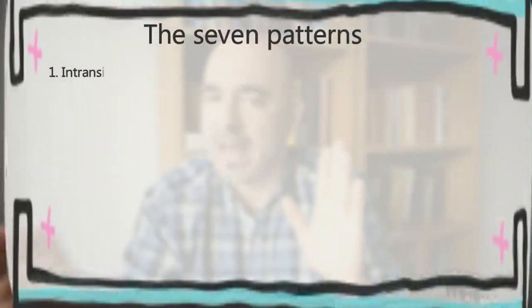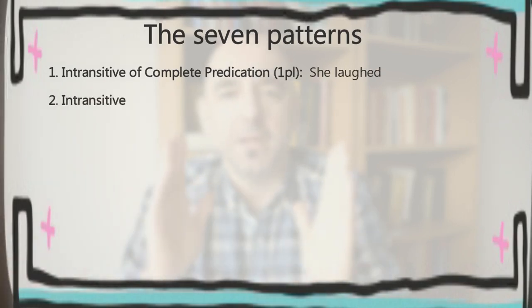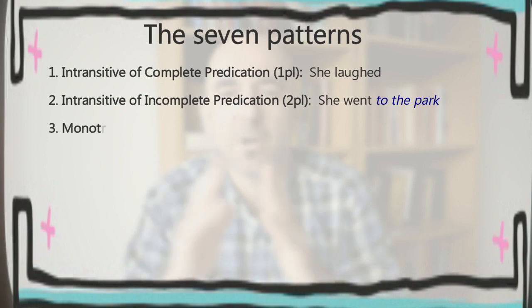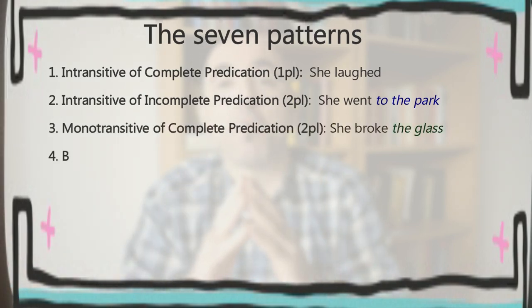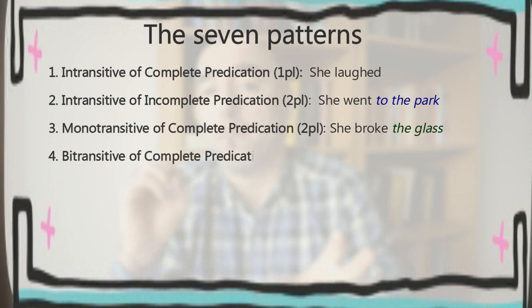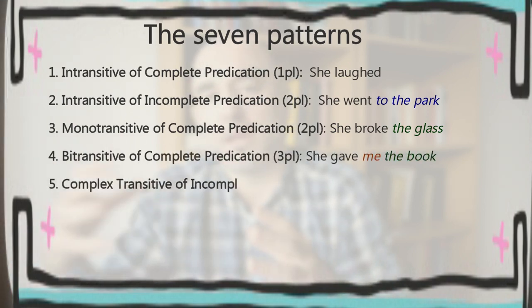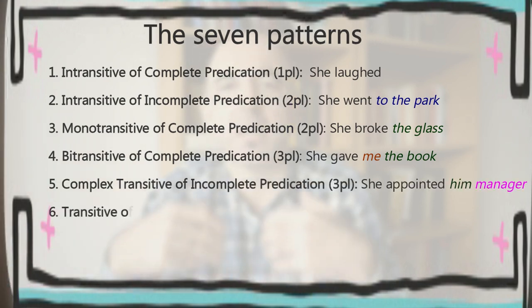So we have 7 patterns. Number 1, she laughed, intransitive. Number 2, she went to the park, intransitive plus locative complement. Number 3, mono-transitive, she broke the glass. Number 4, she gave me the book, bi-transitive with a direct object and an indirect object.